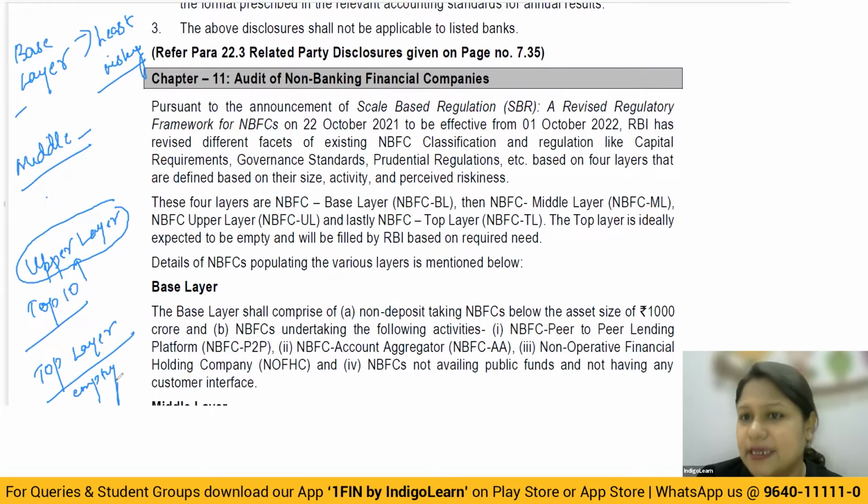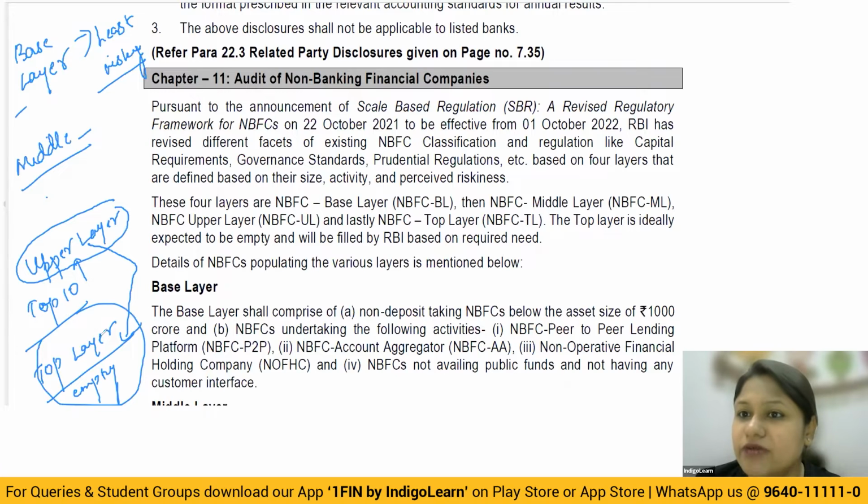Now, the top layer is basically empty. That means as of now, there is nothing appearing in the top layer. But whenever RBI considers, or whenever by the regulations it is decided that there is one particular NBFC in the upper layer which is reaching that level of significant risk, then this particular NBFC sitting in the upper layer will be transferred to the top layer. So as of now, we should understand that the top layer is empty.